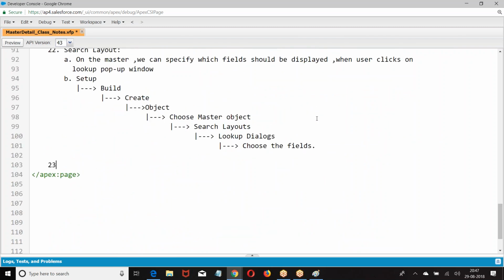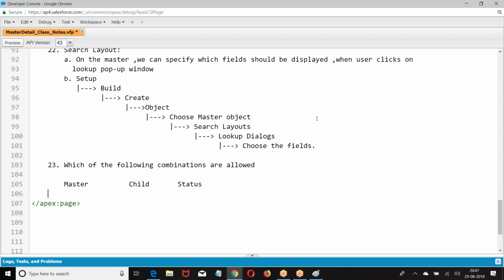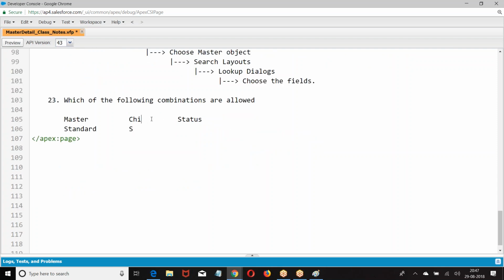Right? Then last fifth point. Which of the following combinations are allowed? Standard object master, detail objects.